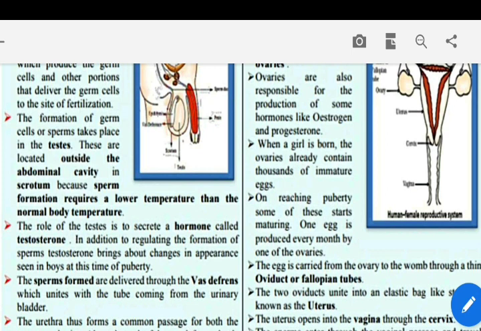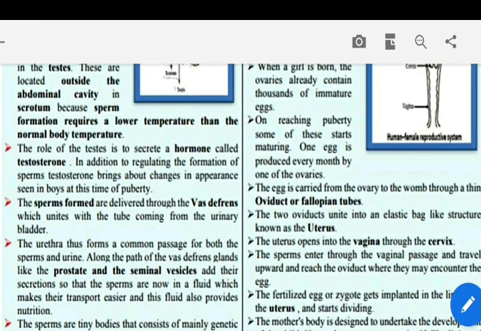The role of testes is to secrete a hormone called testosterone. In addition to regulating the formation of sperm, testosterone brings about changes in appearance seen in boys at this time of puberty. यानी यौवन अवस्था में बॉयज में जो चेंज होता है वो टेस्टोस्टेरोन की वजह से होता है. यानी कि दाढ़ी मूँछ आना, आवाज़ भारी हो जाना, मसल्स डेवलप हो जाना.